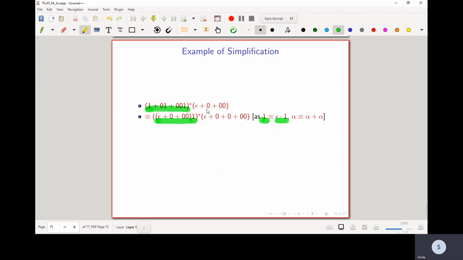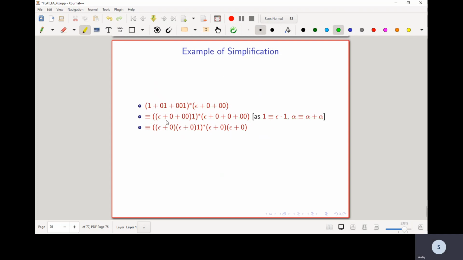And now if I look at the second part, this 0 I have rewritten as 0 plus 0. Alpha, by laws of simplification, is equivalent to alpha plus alpha, and therefore this 0 has been rewritten as 0 plus 0. So this epsilon plus 0 plus 0 0 has been rewritten as epsilon plus 0 plus 0 plus 0 0.